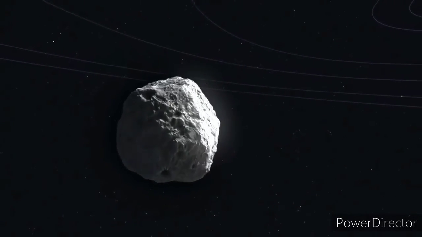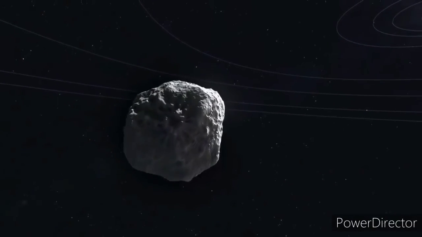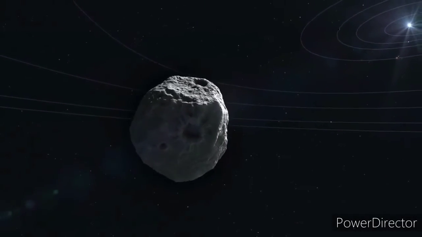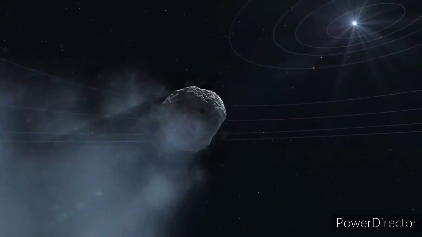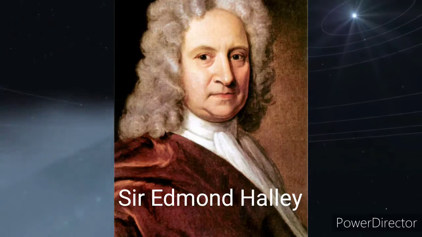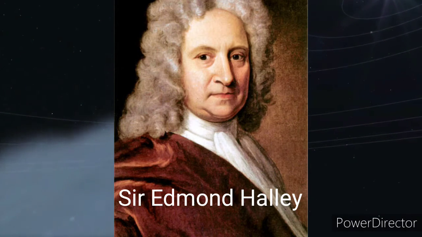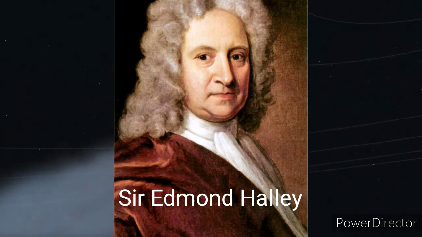It was last seen in 1986 and again maybe we can see it in 2061. The Halley's Comet was named after Sir Edmund Halley. Sir Edmund Halley discovered the comet in the 17th century.